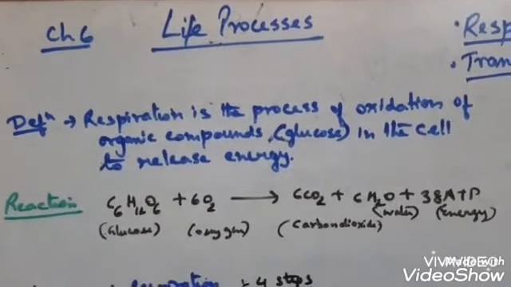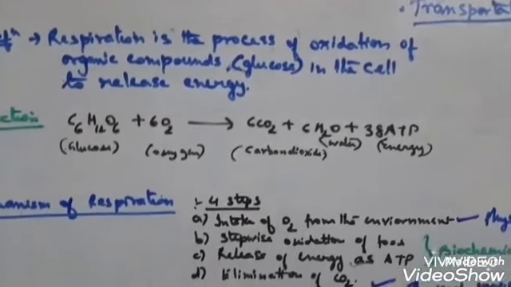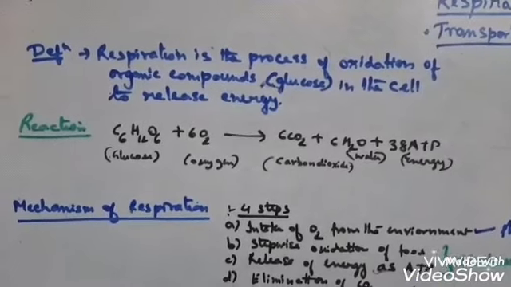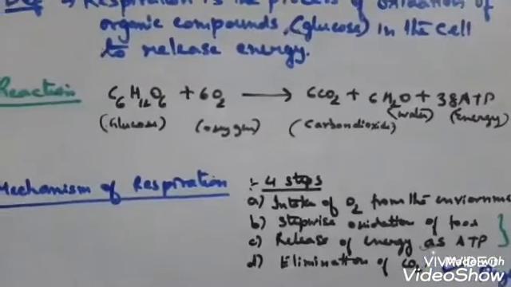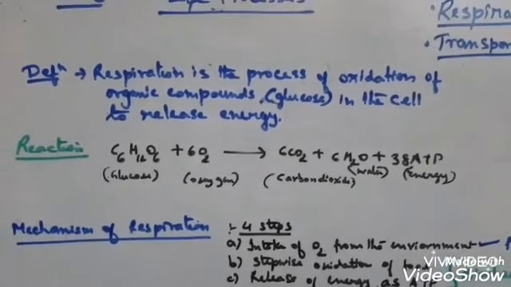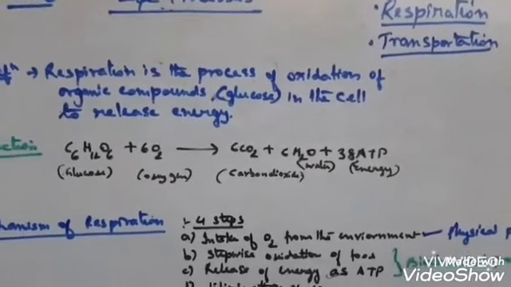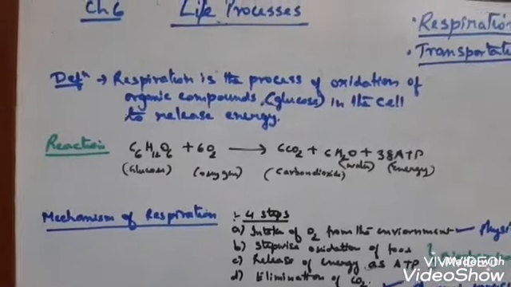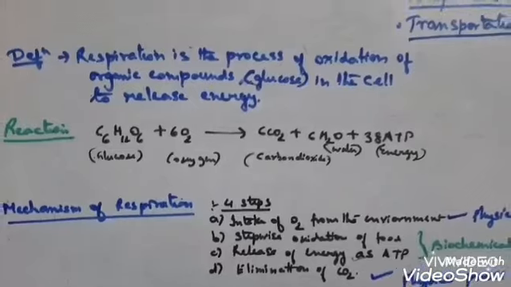So I can also say that respiration is a catabolic process in which energy is released. So it is an exergonic process where energy is released. Now during respiration, the chemical bond of the organic molecule, that is the food or the glucose, is released by oxidative breakdown of respiratory substances. So where does the oxidative breakdown take place? In the food. In the organic bond, the chemical bonds are broken.